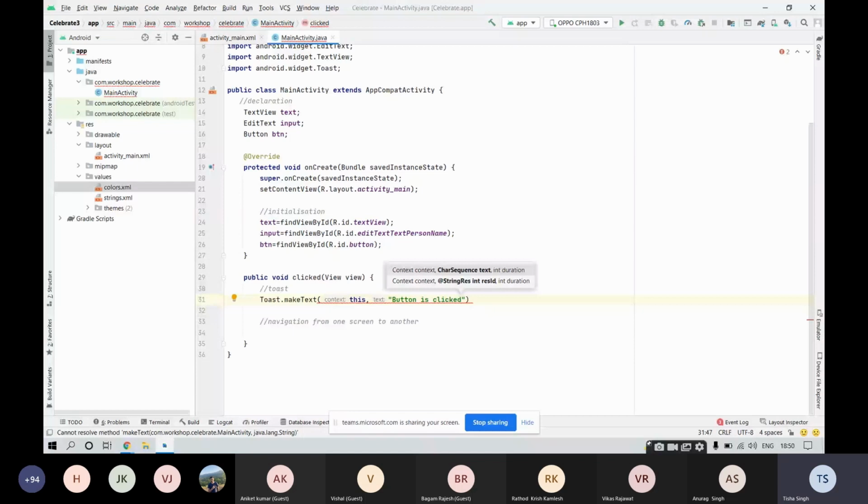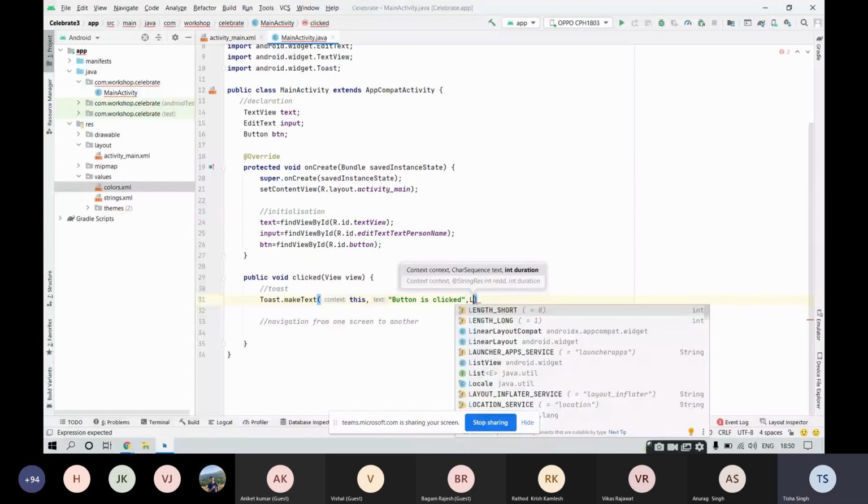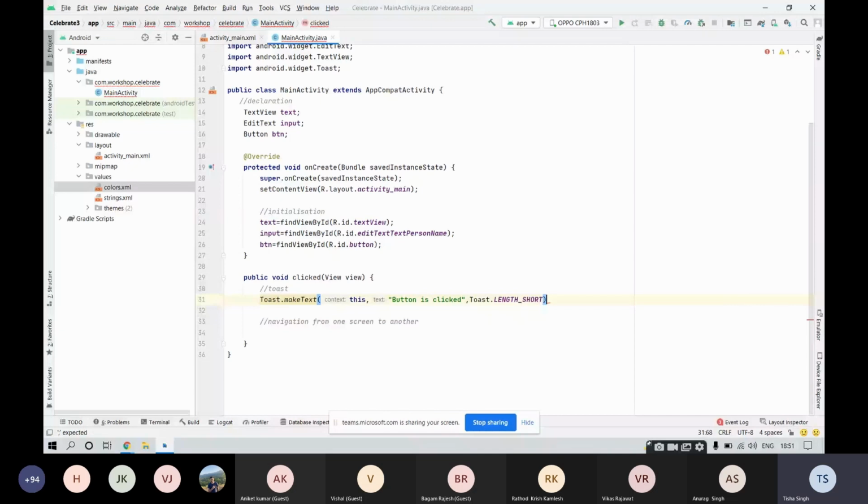After that, add the third parameter, which would be the duration. For duration, add LENGTH_SHORT, right? Capital L. Once you have written capital L, you would be able to see 2 recommendations, LENGTH_SHORT and LENGTH_LONG. LENGTH_SHORT is equivalent to 0, LENGTH_LONG is equivalent to 1. So we will be using LENGTH_SHORT. Using LENGTH_SHORT will mean that it will appear for a shorter duration only. Then write dot show. So now your toast has been completed.